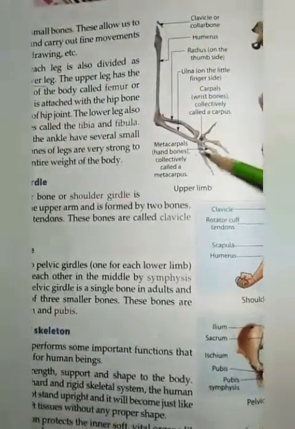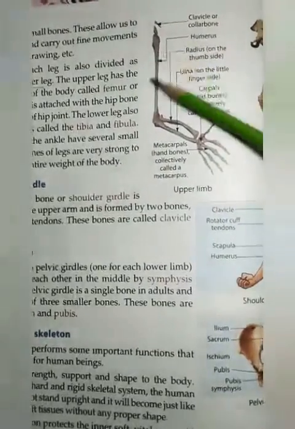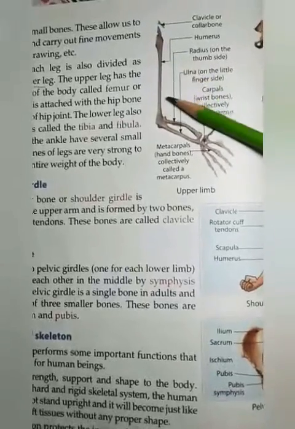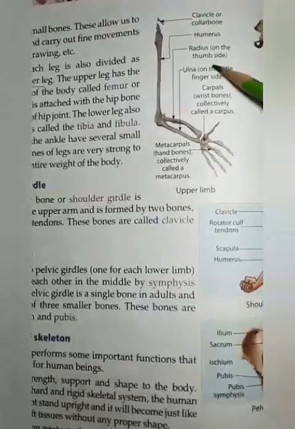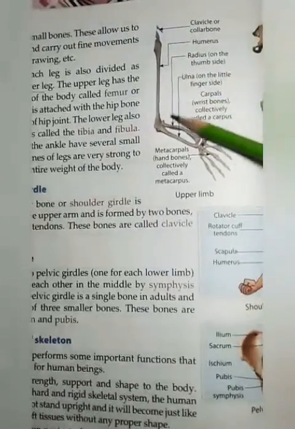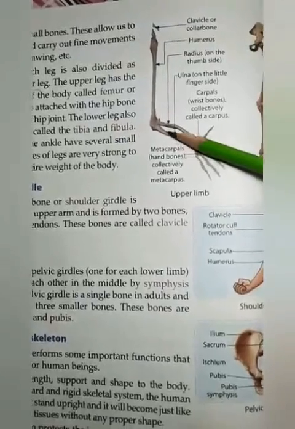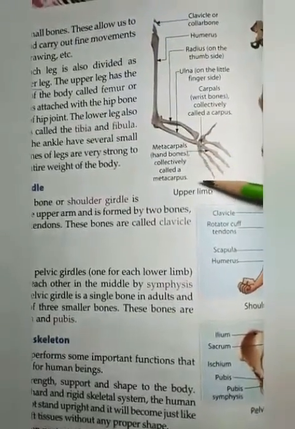So children, this is the figure of the upper limb. This is known as the humerus. This upper part is known as the humerus, and this is the radius. The radius is on the thumb side. Okay, this is the radius. And this is the ulna. The lower one is the ulna, on the little finger side.